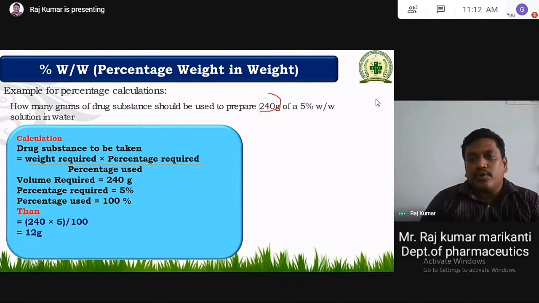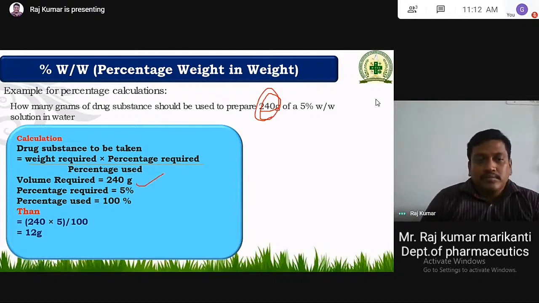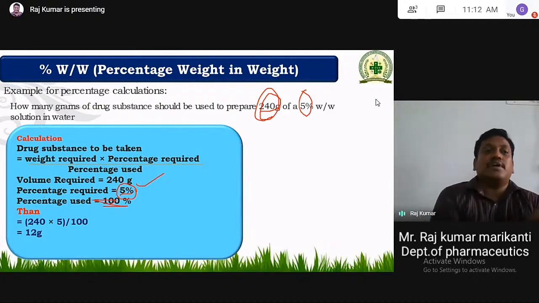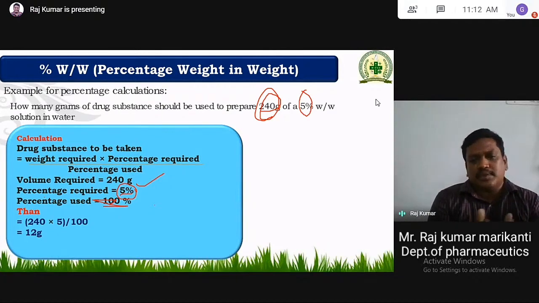How much finally you have to prepare? You have to prepare 240 grams, that is the weight required. Percentage required: how much percentage you have to prepare? 5%. From, they didn't give anything, then you have to consider that percentage as 100%. If they give some concentration, then you take that particular concentration, whether it is 60%, 70%, 90%, whatever. If in the problem they give the concentration from which you have to prepare, then you have to take that. If they didn't give anything, then you have to consider 100. This is important, remember.